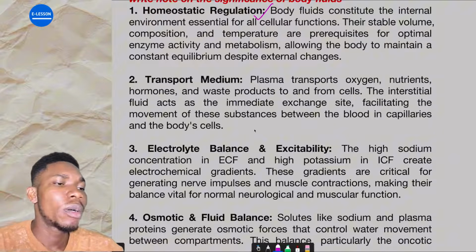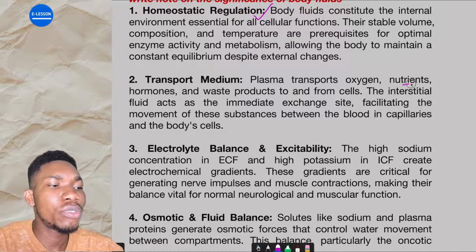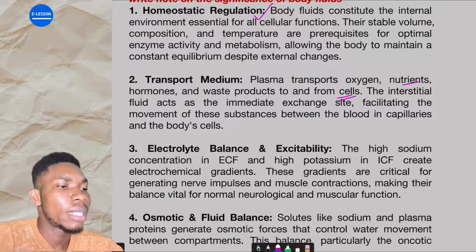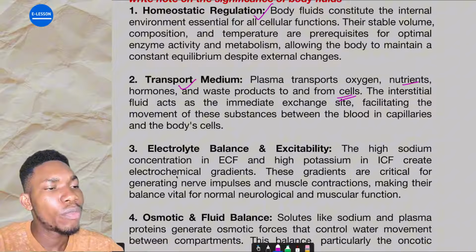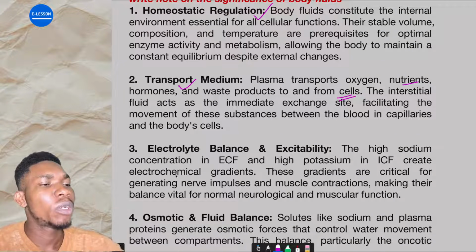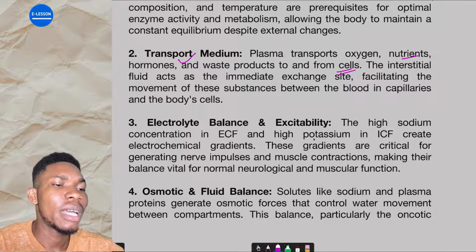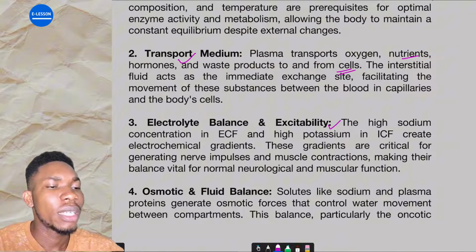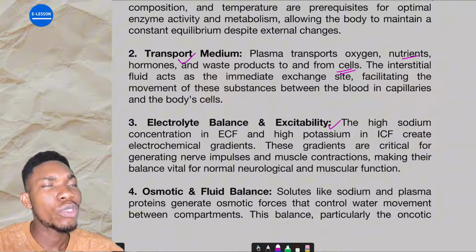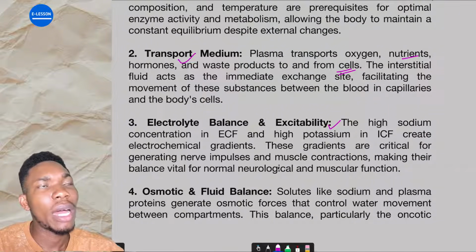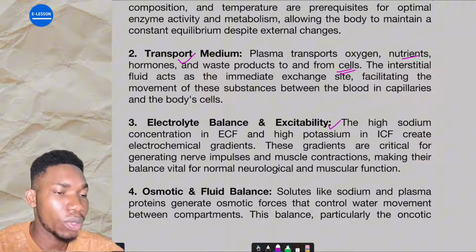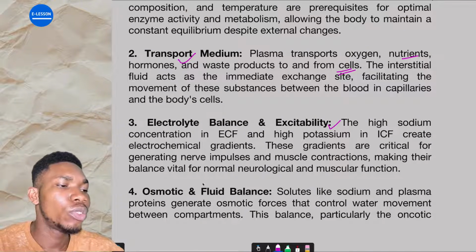Transport medium. Plasma transports oxygen, nutrients, hormones, and waste products to and from cells. That is the use of body fluid. Just remember blood: some of the uses of blood is as a transport medium. Electrolyte balance and excitability. I've talked about this before. Are you getting it? Excitability. We talked about the importance of sodium ion, potassium ion, and calcium ion in excitation, right? Exactly. So you should know this.